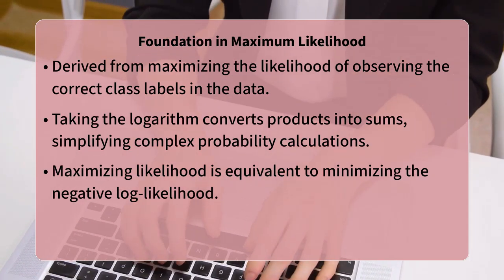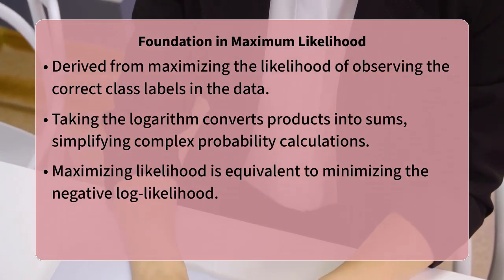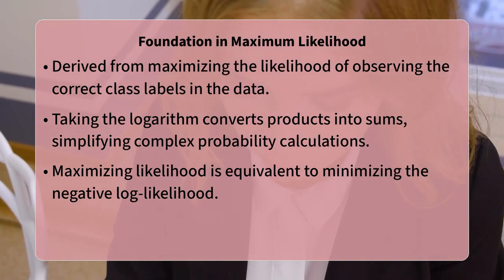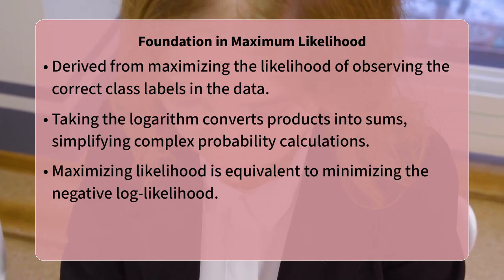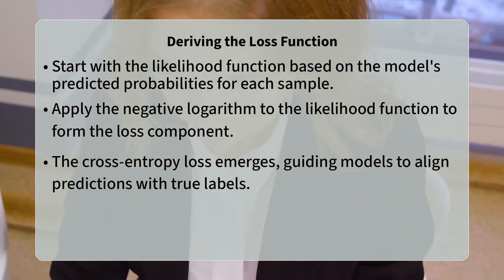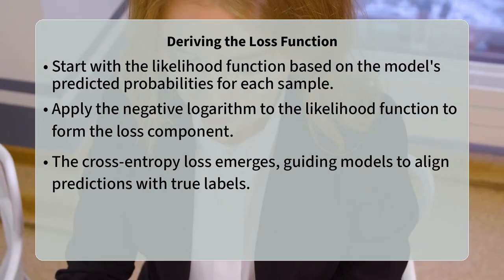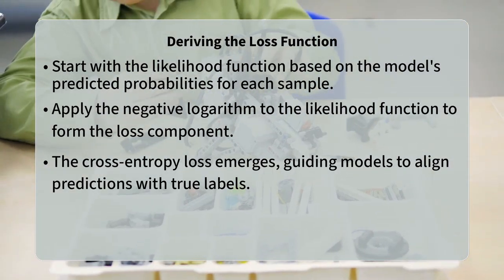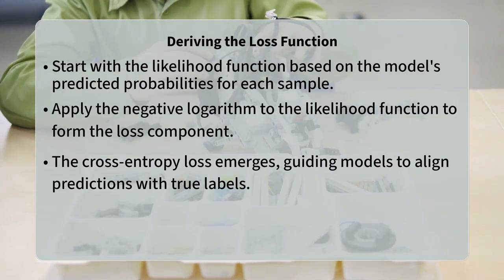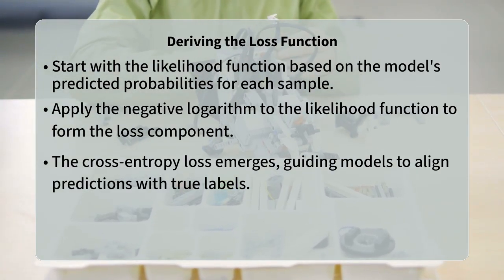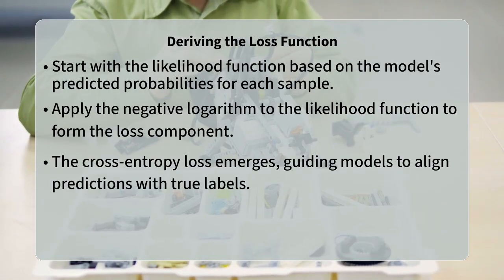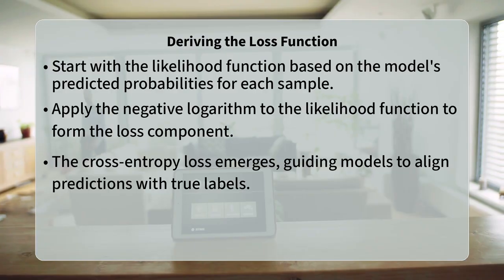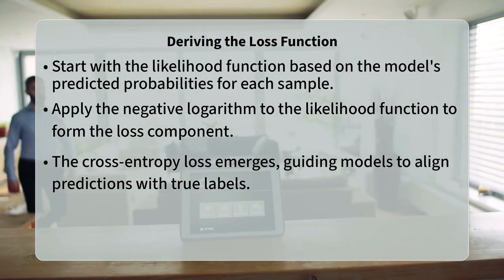function does. The derivation begins by considering the likelihood function for our entire dataset, which is the product of the probabilities of observing each individual true label given our model's predictions. We then apply the negative logarithm to this likelihood function. For a single training example in binary classification, if the true label is 1, we want to maximize the probability that our model predicts 1. If the true label is 0, we want to maximize the probability that our model predicts 0.